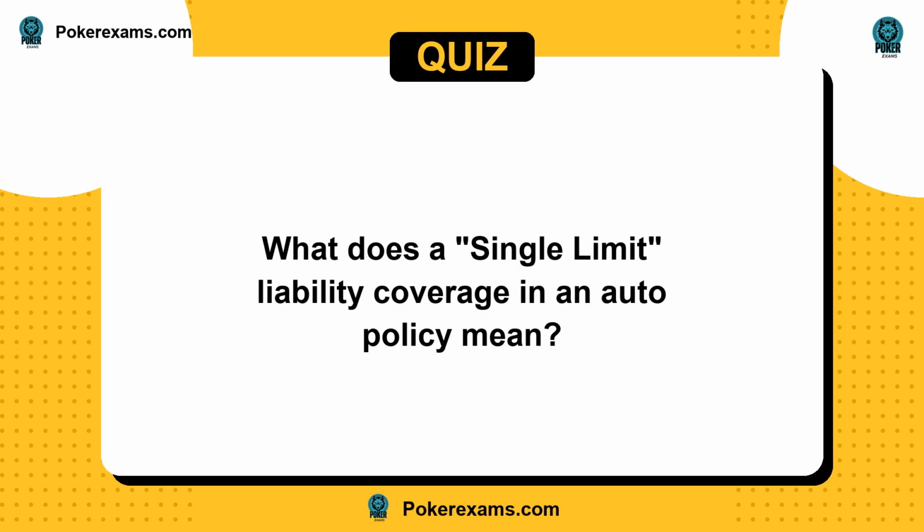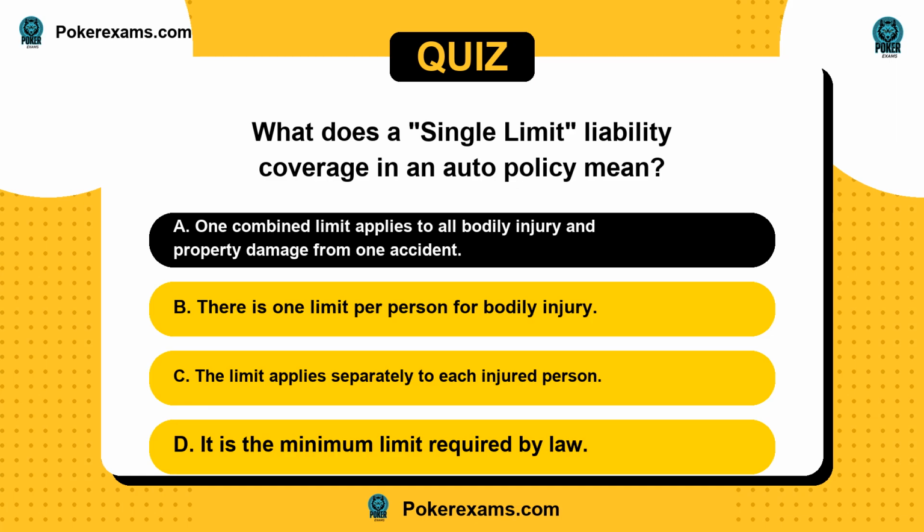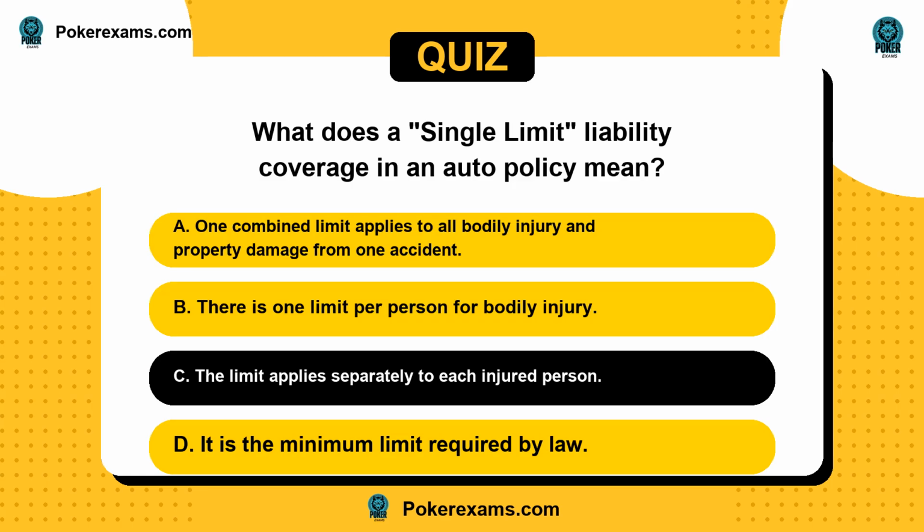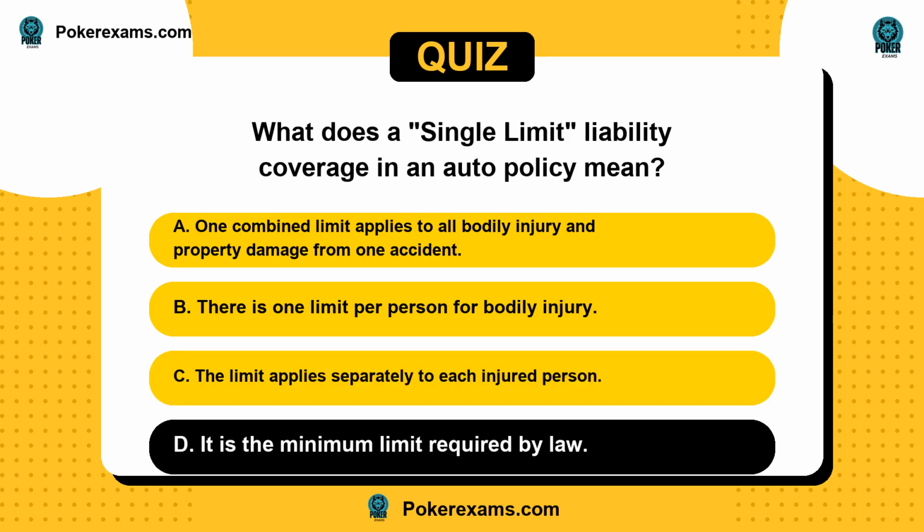Next question. What does a single limit liability coverage in an auto policy mean? Is it A, one combined limit applies to all bodily injury and property damage from one accident? Or B, there is one limit per person for bodily injury? C, the limit applies separately to each injured person? Or D, it is the minimum limit required by law?